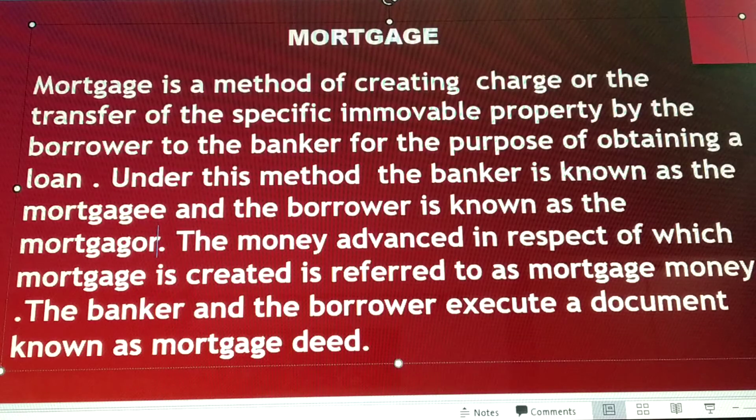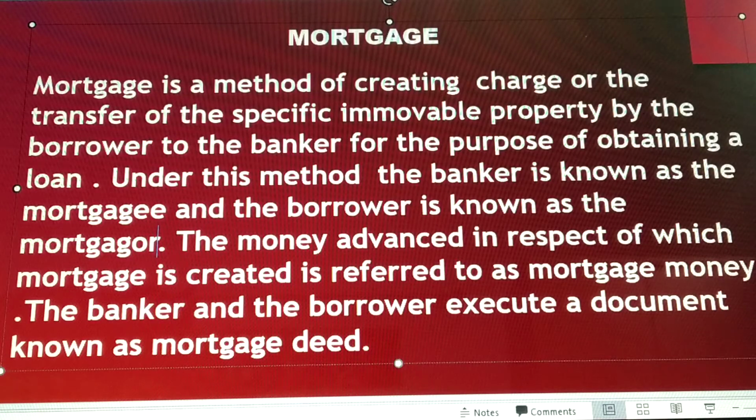The money advanced in respect of which the mortgage is created: the bank is going to advance money in the form of a loan to the borrower, and this advance of money, for which the mortgage is created, is referred to as mortgage money. The banker and the borrower execute a document which is known as mortgage deed.